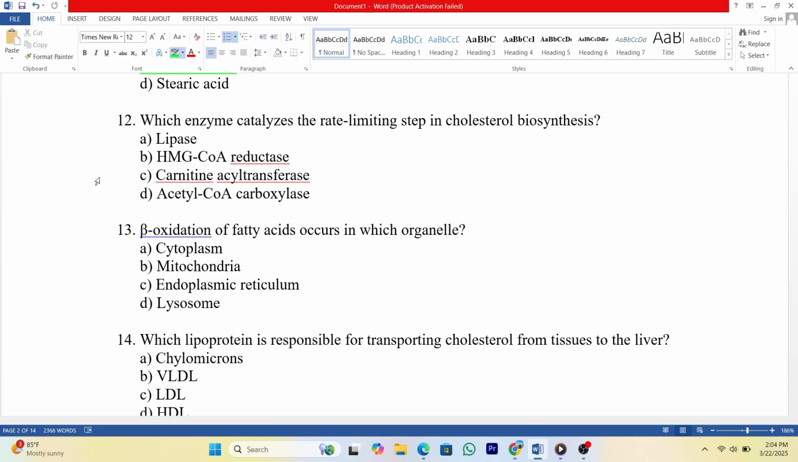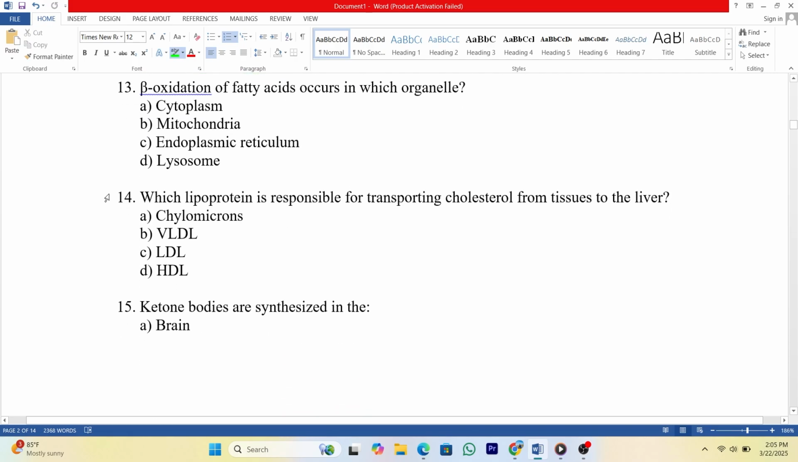12. Which enzyme catalyzes the rate-limiting step in cholesterol biosynthesis? A. Lipase. B. HMG-CoA reductase. C. Carnitine acyltransferase. D. Acetyl-CoA carboxylase. Answer: B.